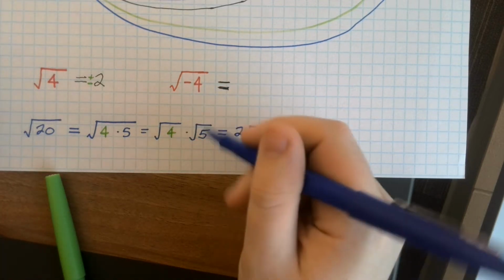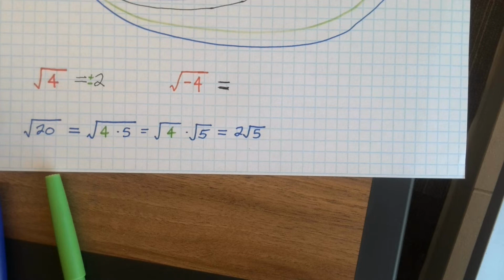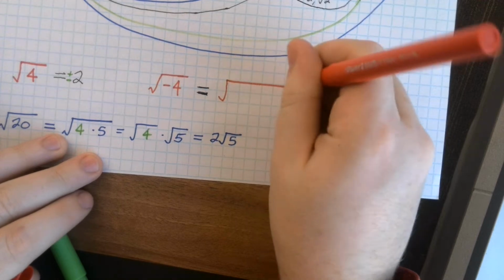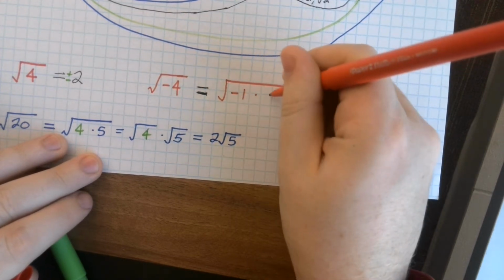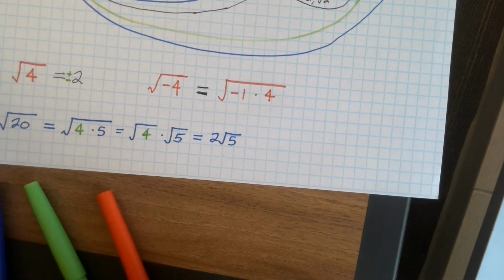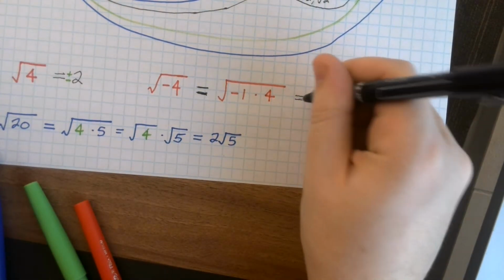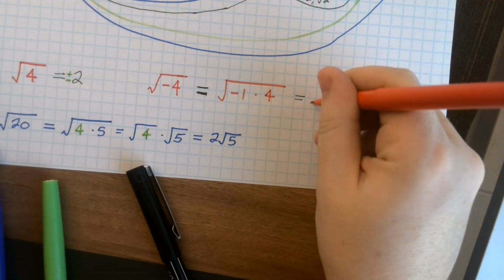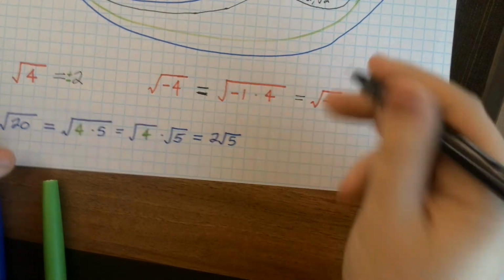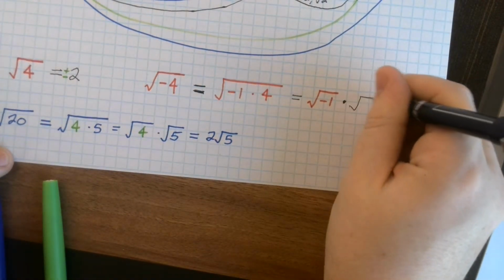Can we split negative 4 into two factors, one of which is a perfect square? Yes, we can. We can split negative 4 up into negative 1 times 4, right? And the reason why we do this is because we know, hang on a second, well, the square root of negative 1 doesn't really have a real answer here, but the square root of 4 absolutely does.